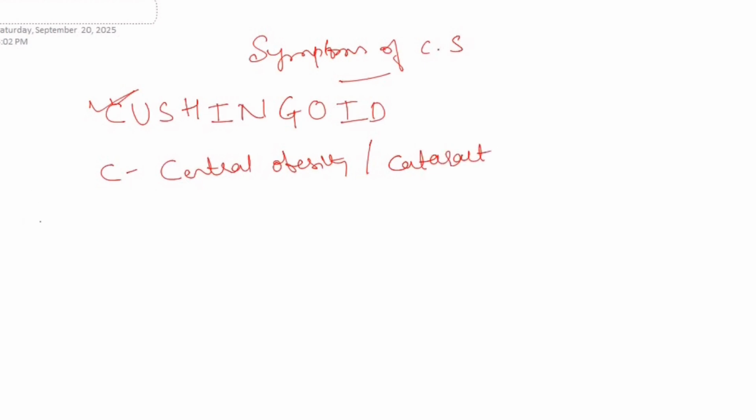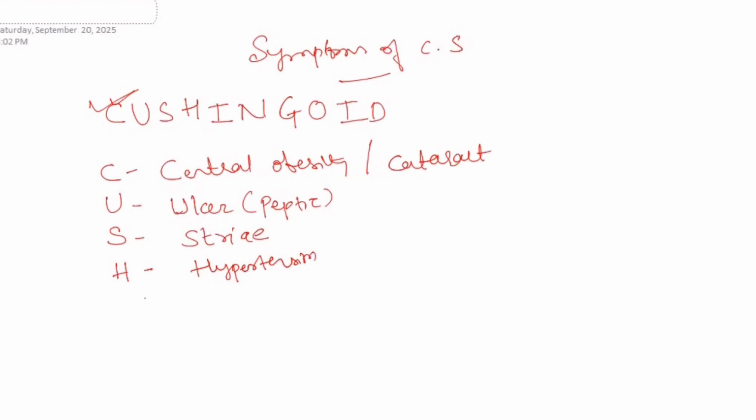U stands for ulcer, usually peptic ulcers. S stands for striae. Striae means stripes over the body. Then H stands for hypertension. I stands for infections. N stands for neoplasms.